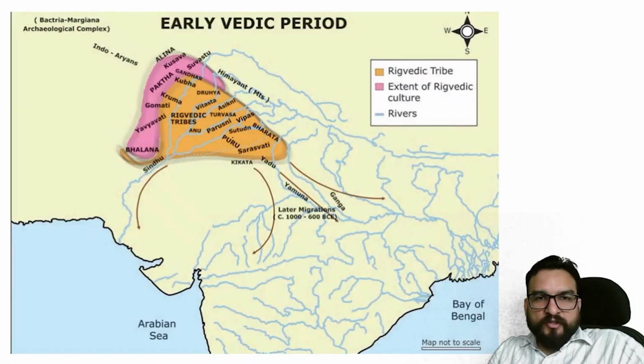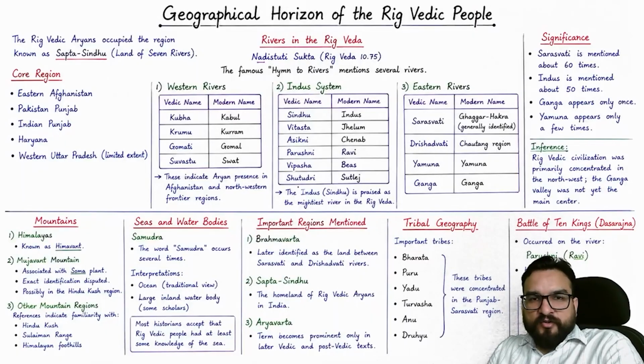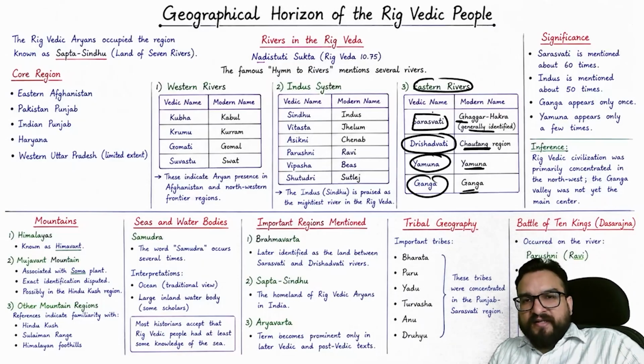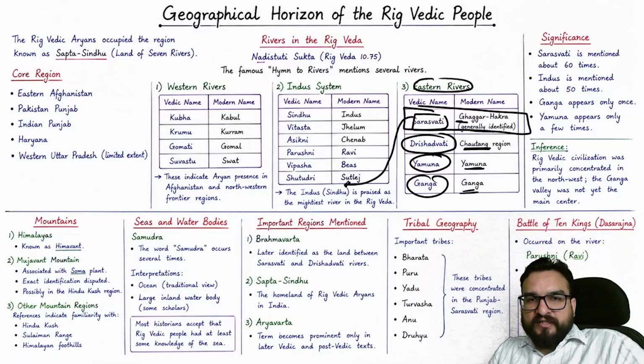Okay, see this particular part. Saraswati is a lost river which is suggested over here. ठीक है, तो यहाँ अगर सरस्वती नहीं लिखी तो सरस्वती यहाँ पर ईस्टर्न रिवर्स में मेंशनड है. Saraswati, which is generally identified with Ghaggar-Hakra, Drishadvati, Chautang region, Yamuna and Ganga, you will be finding. ठीक है, you can do one thing, that Saraswati को you don't consider over here. Saraswati को you consider in this only.